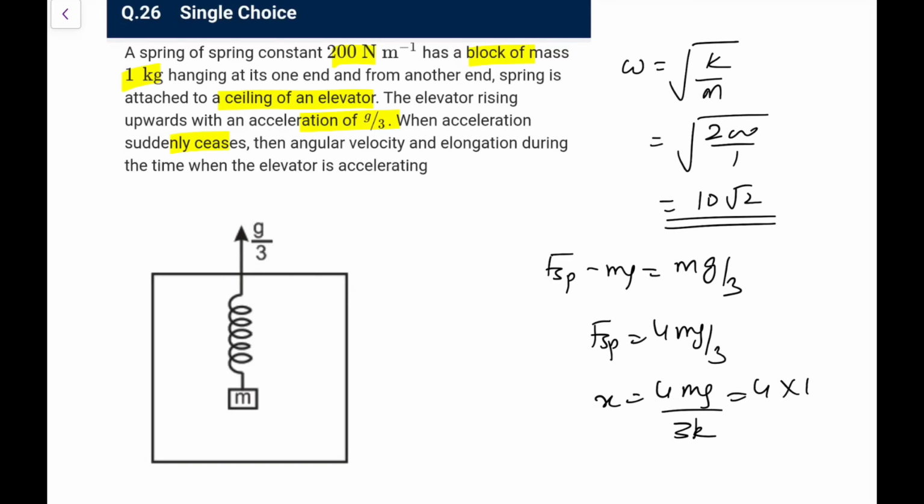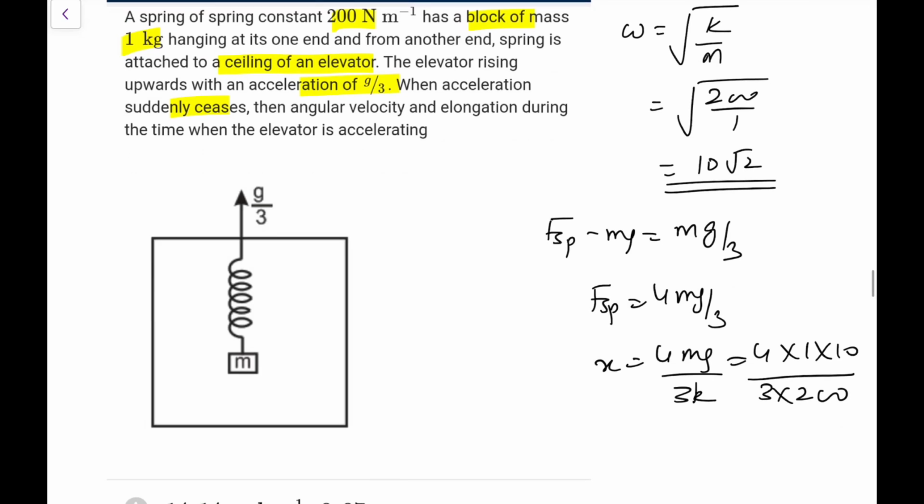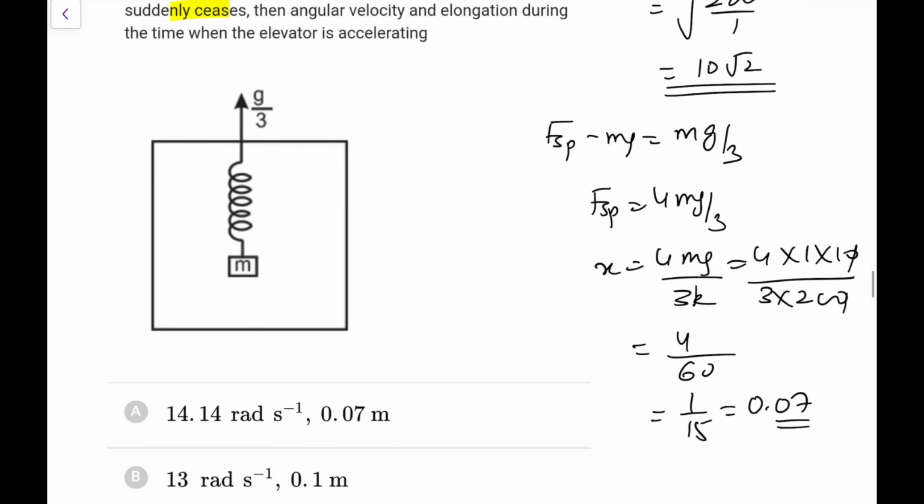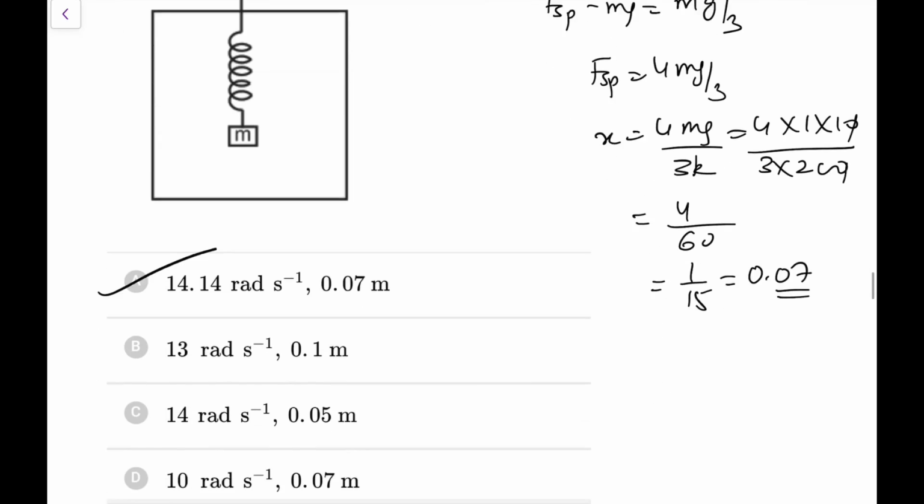So 4 into m is 1 into 10, this is 3 into 200, so what we are left with: this goes, this goes, this goes, this is 4 by 60, not 40 by 60, sorry, 4 by 60, that is 1 by 15 you can write. So 1 by 15 is 0.07 approx, you can go 0.06 something, so 0.07, so option A is the most appropriate one for you in this case.